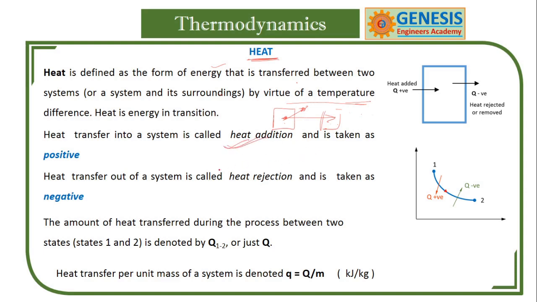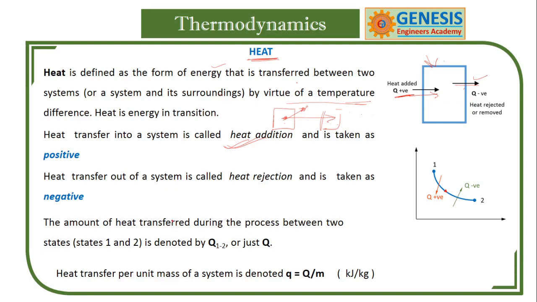Here we have some conventions. Heat transfer into the system, that is heat added, is taken as positive. So this is the system, and this blue color is the boundary. Heat added means you can take it as positive. Heat rejected or removed, we call it Q negative.